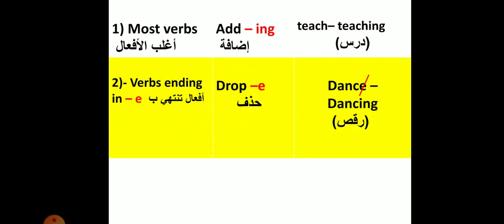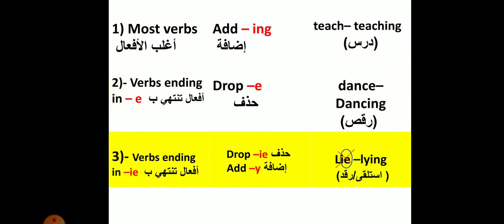The second rule is verbs ending in e. So we drop e and we add ing. For example, dance, we omit e, we drop it, and we add ing. Dance, dancing.